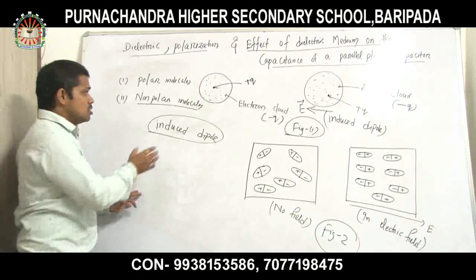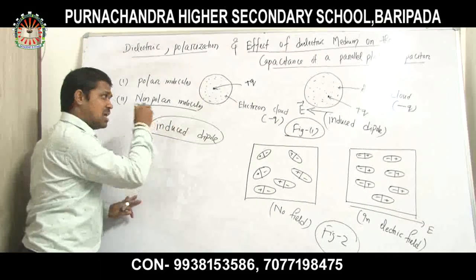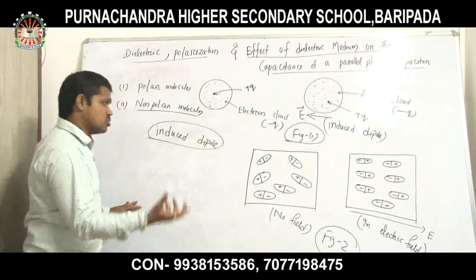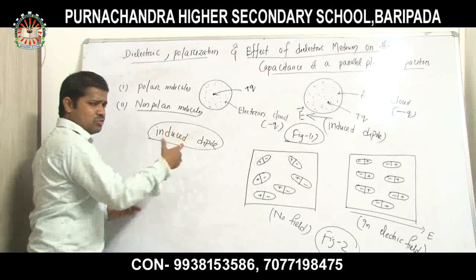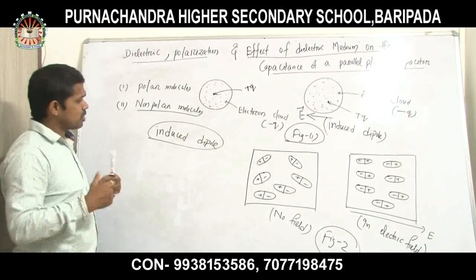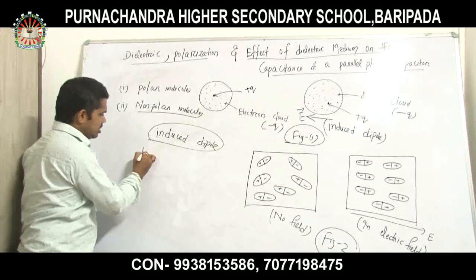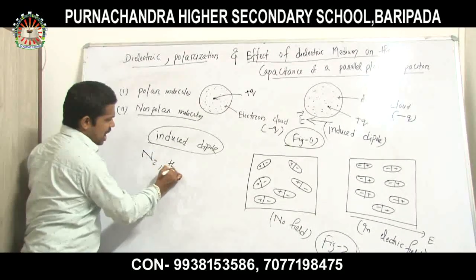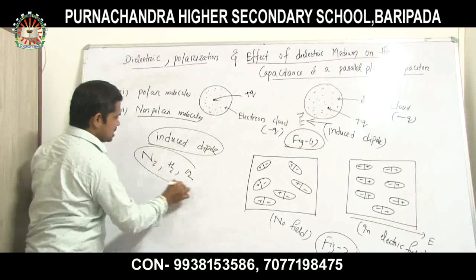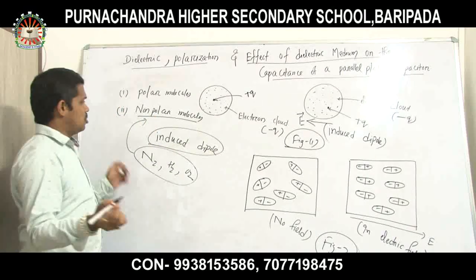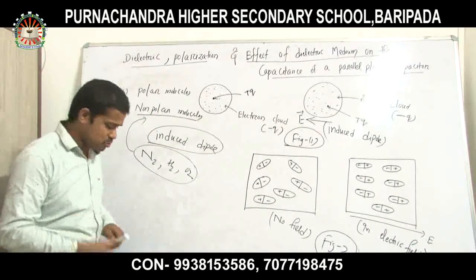Clear, all of you? So induced dipole means that there is also a dipole moment, called the induced dipole moment. Very simple. Now let us take some examples of non-polar molecules. I think all of you know nitrogen, hydrogen, oxygen. These are examples of non-polar molecules. Clear, all of you students?